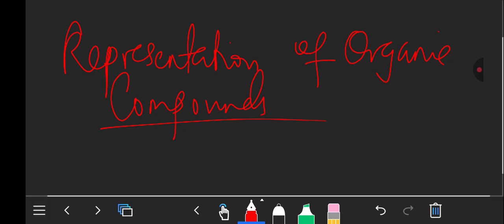How can you represent organic compounds? So organic compounds are represented by different formulae.